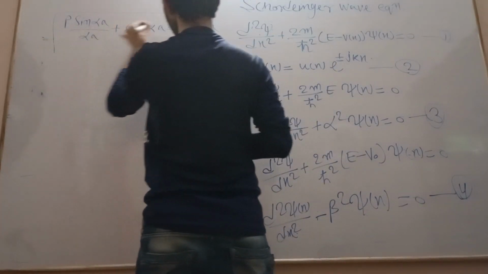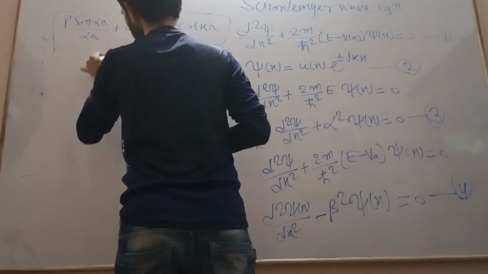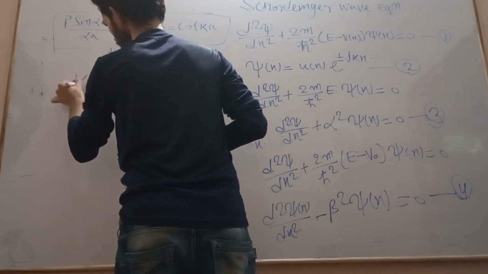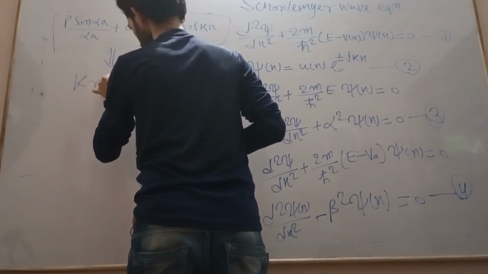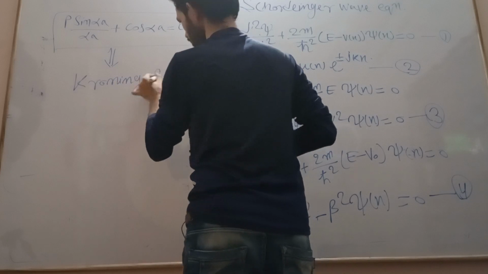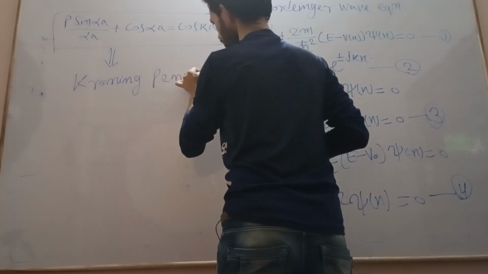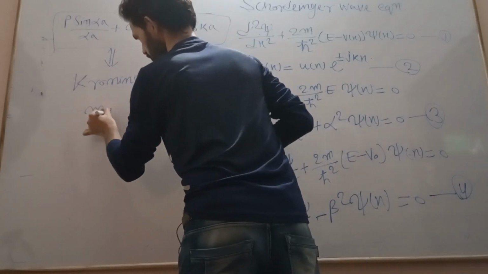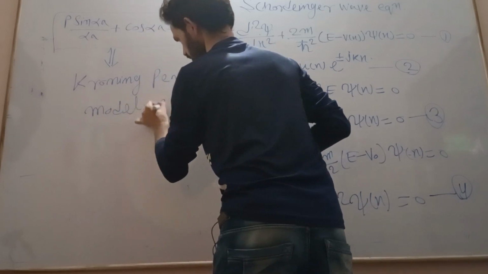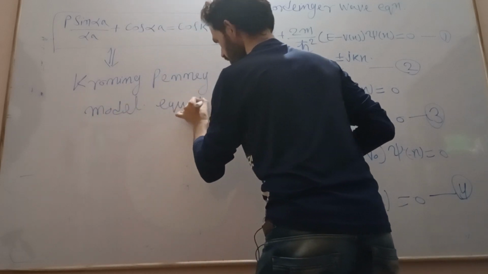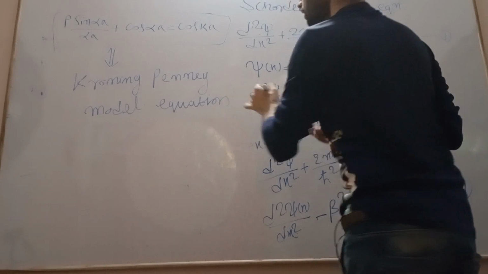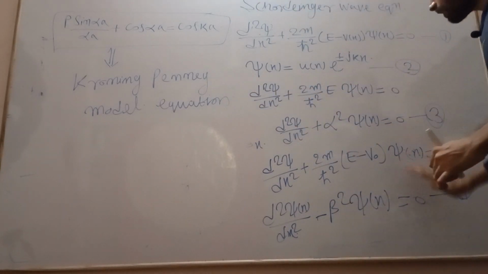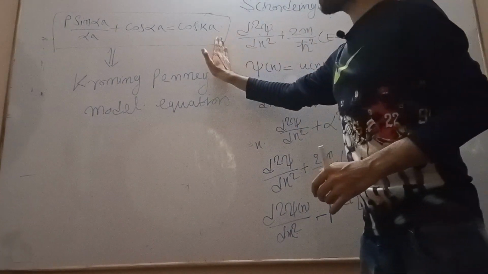This is my Kronig-Penney model equation.